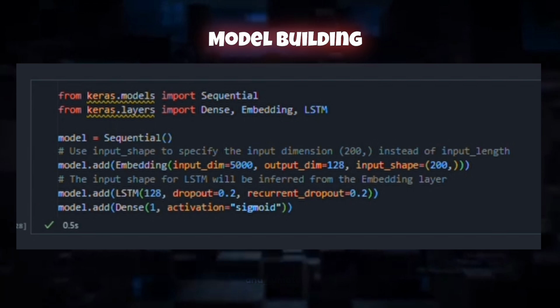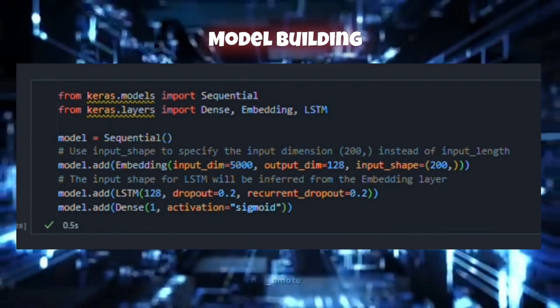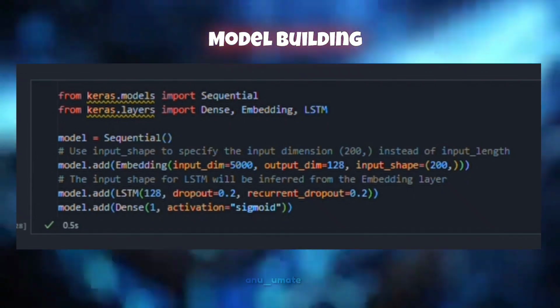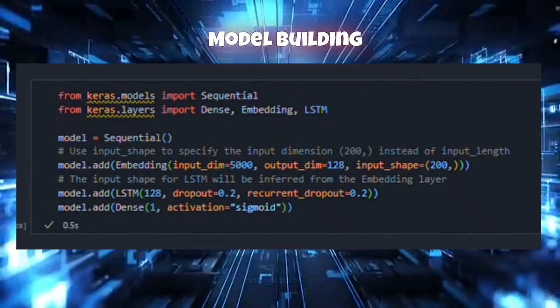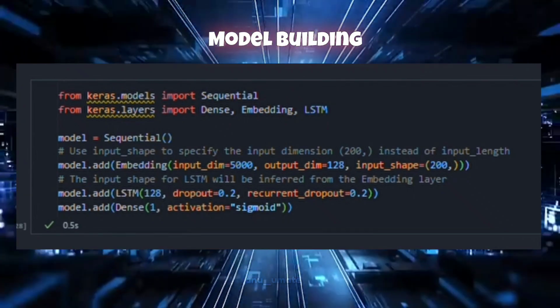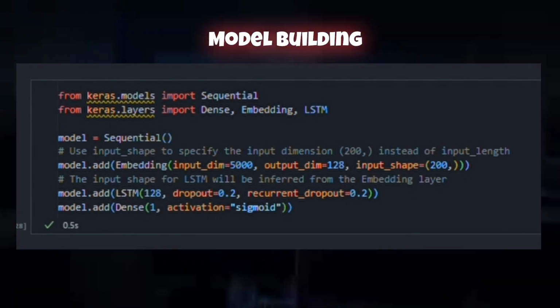Next, we add the LSTM layer, the brain and the memory of our model. LSTM stands for long short-term memory, and it is designed to remember important sequences in data. Here we have added 128 memory units. Think of them like tiny librarians who keep track of key information, like a memorable movie quote or plot twist, as they read through the review.